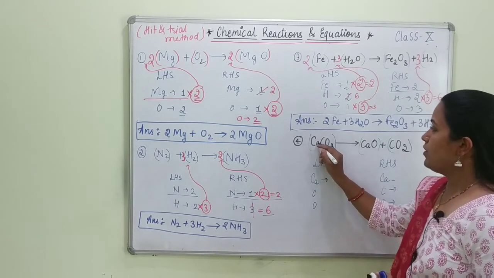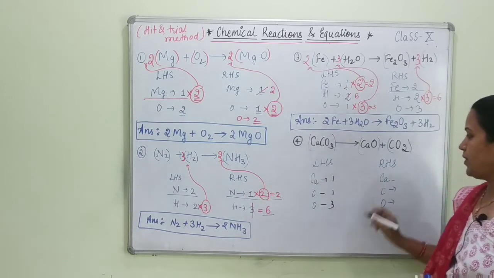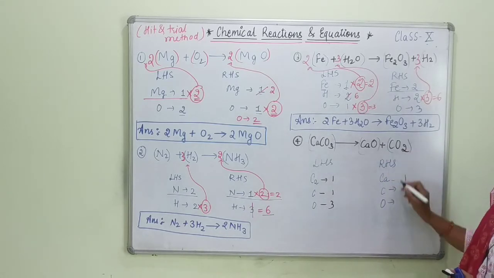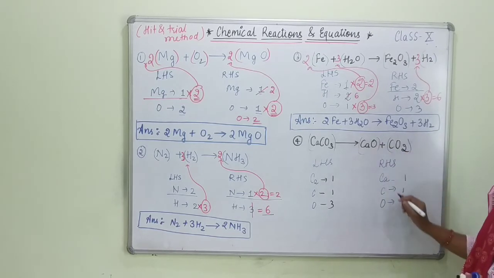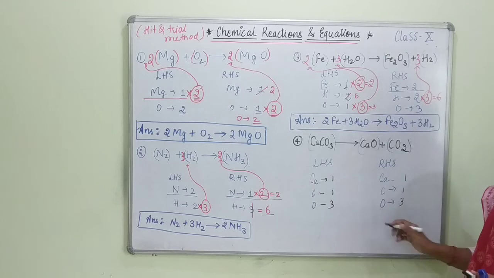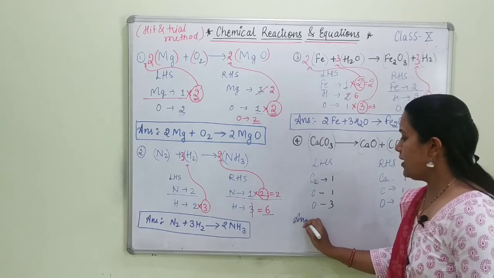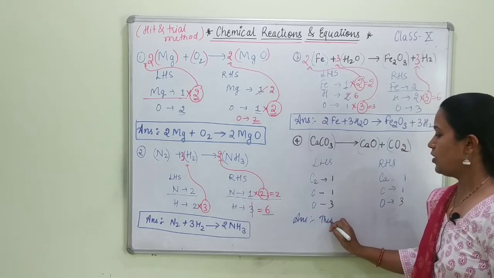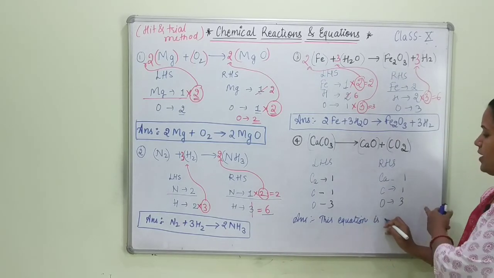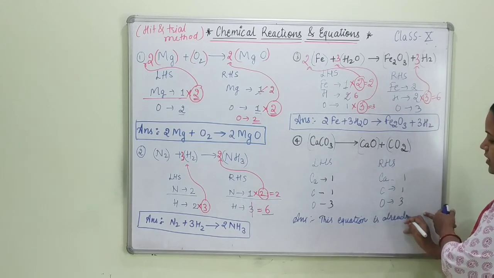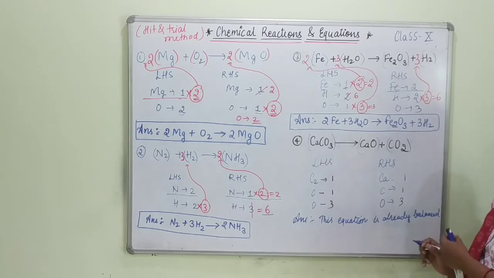Okay, now let's see. LHS, how many are there? Only one Ca I can see, so I will be writing 1, carbon 1, oxygen 3. Okay, this side calcium 1, carbon 1. Now oxygen, 1 oxygen is present here, and 2 oxygen are here, so it means 3. When you observe, these are already balanced. So simply we are going to write in the answer that this equation is already balanced.